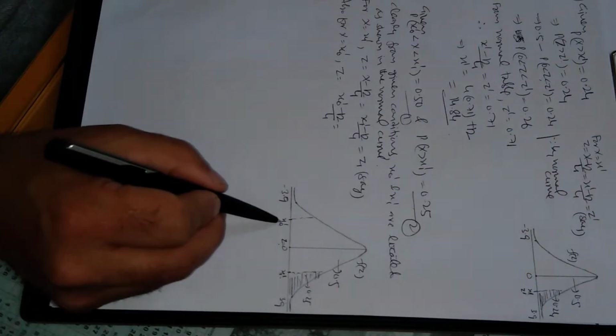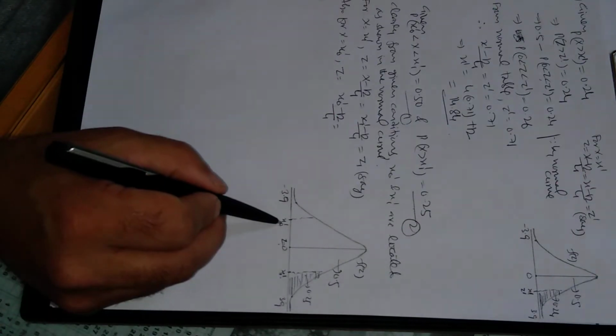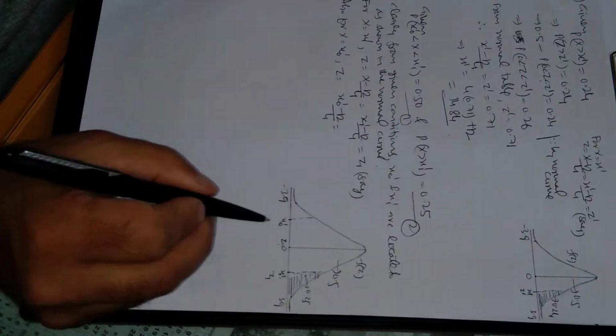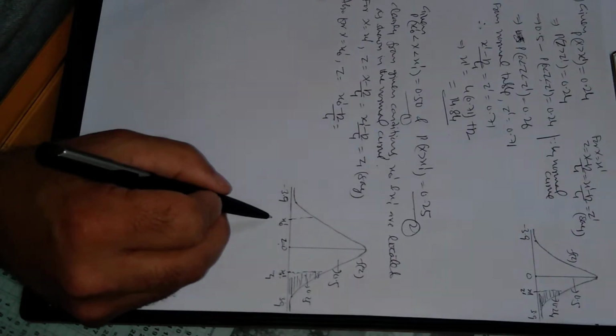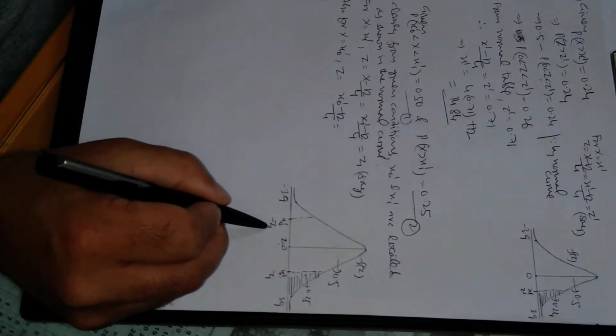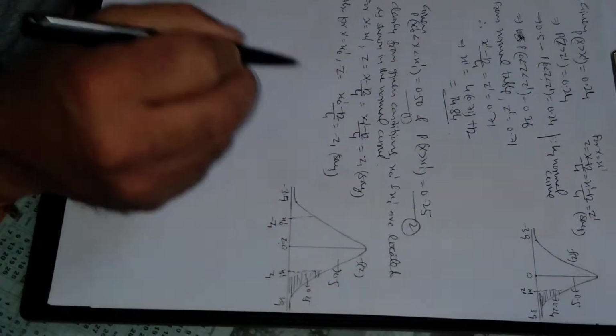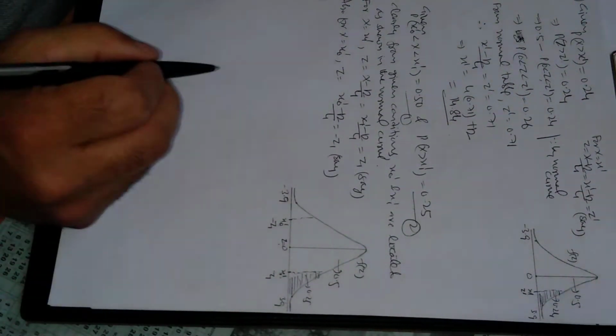If this is 2, this is minus 2. If this is 1, this is minus 1. So suppose this is z1, then this will be minus z1 in terms of z. This is minus z1. This is clear by symmetry.